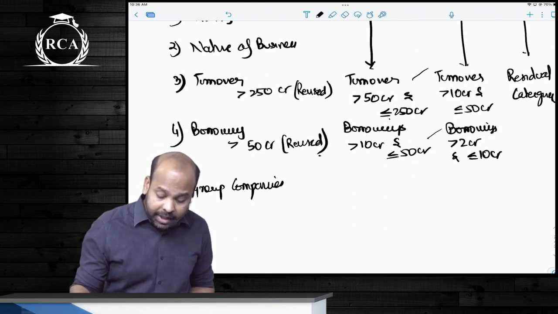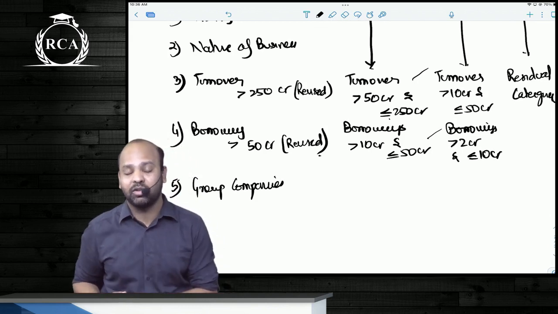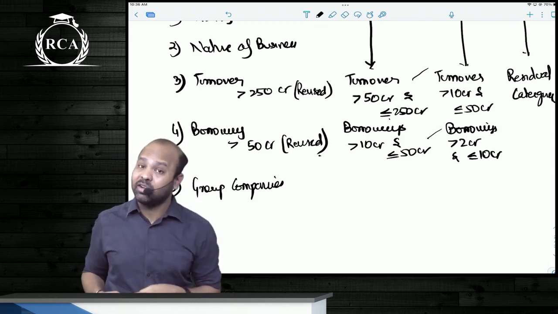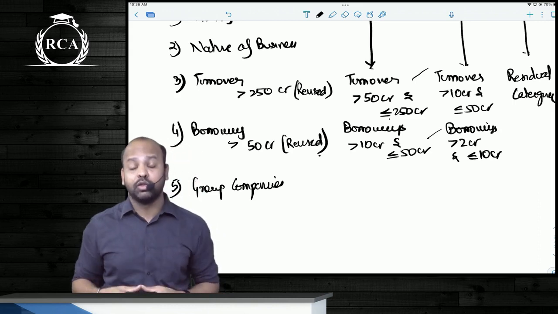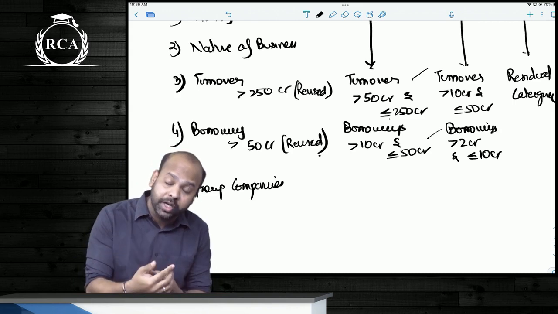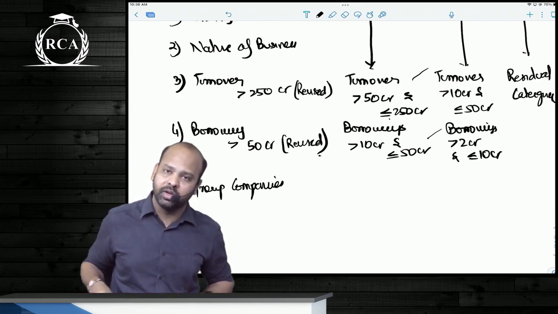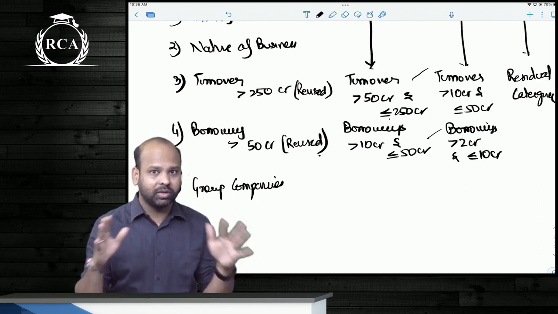For medium enterprises, beta, the turnover limit is that it should exceed 50 crores but should be less than or equal to 250 crores. Borrowing should exceed 10 crores and be less than or equal to 50 crores. For small enterprises, the turnover should exceed 10 crores but be less than or equal to 50 crores. Borrowing should exceed 2 crore rupees and be less than or equal to 10 crores. Level 4, beta, is a residual category. I hope you're all clear about this change in classification.